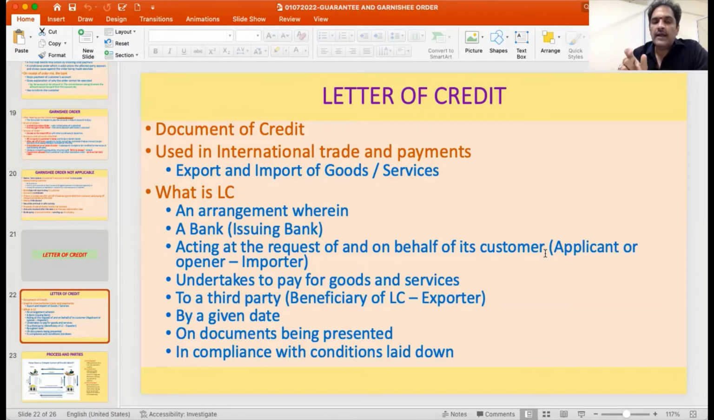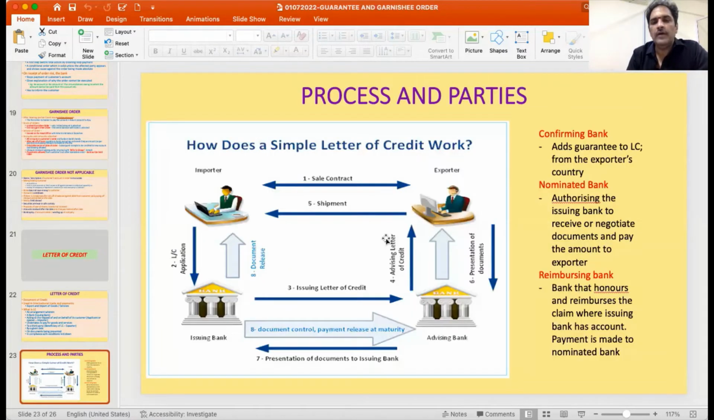And what is the undertaking? By a given date, on the documents being presented in compliance with the conditions laid down, the issuing bank is going to make the payment to the third party. So the process of letter of credit will basically involve this entire process.